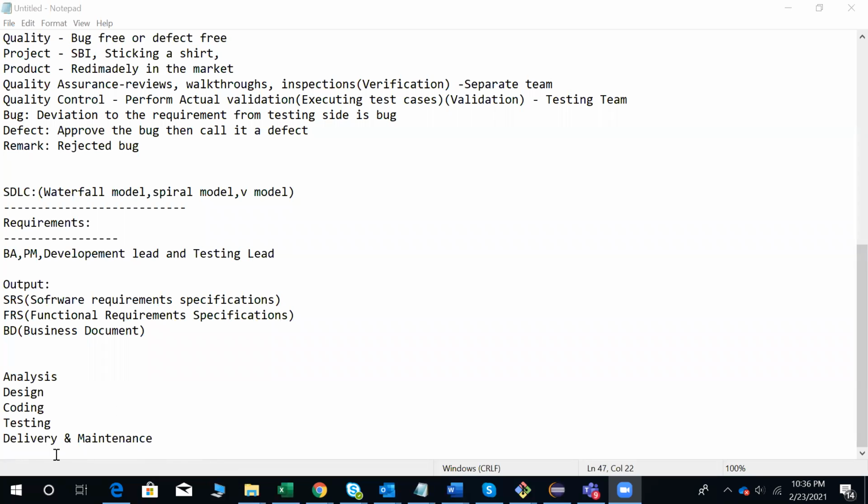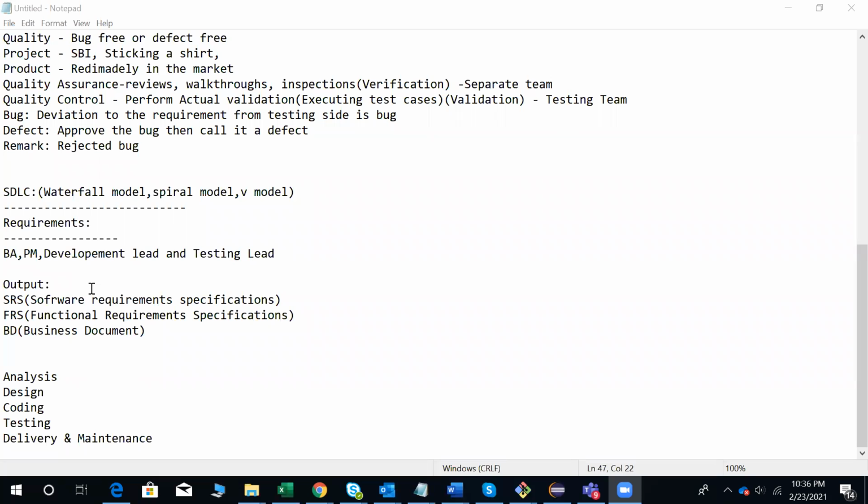So, the output in the requirements phase. These are all the traditional models, as I told you: waterfall model, spiral model or V model. In requirements, we go to the client location and gather the requirements, and the business analyst will prepare the document and send it to the entire team for their understanding.